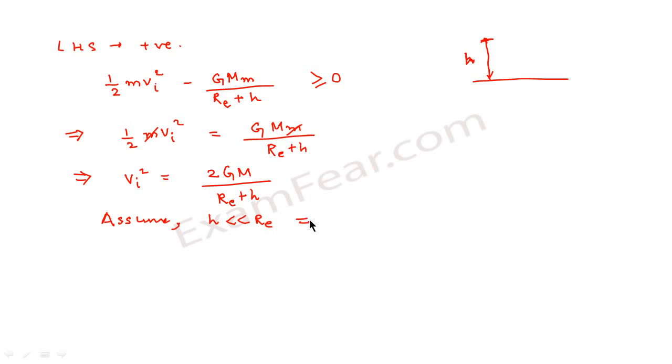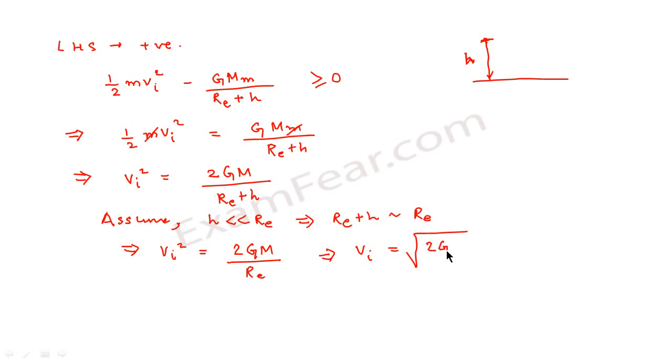So we can say that Re plus h, we can write it as Re, because h is a very small quantity. So a very small quantity when added to a very huge quantity, the result will almost be the same. So Re plus h is approximately equal to Re. Therefore, we find vi square is equal to 2GM divided by Re, or we can say that vi is equal to root over 2GM divided by Re.